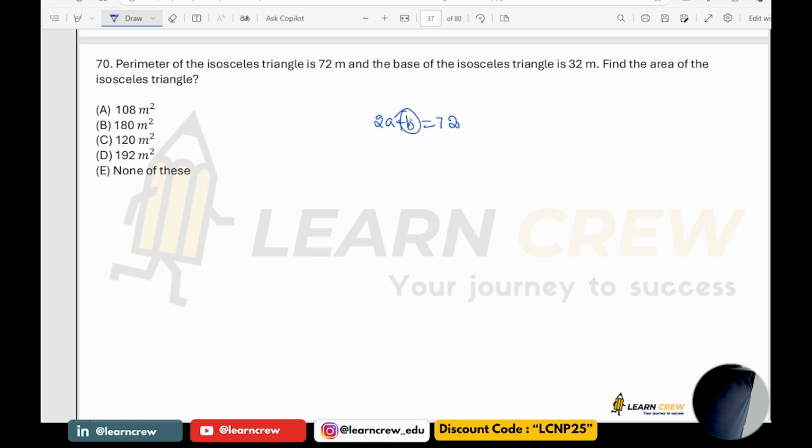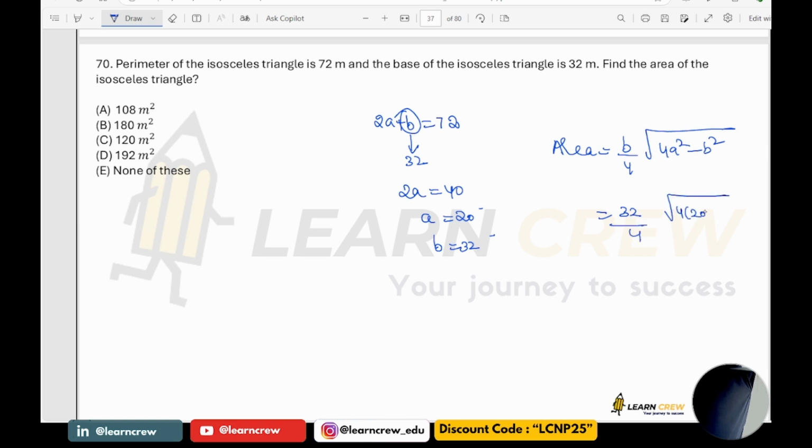So the base means the unequal side, which is given as 32. 2A plus 32 is 72. Thereby 2A is 40, thereby A is 20. If A is 20 and B is 32, then the area would be B by 4 under root of 4A square minus B square. So B is 32 by 4, under root 4 into 20 square minus 32 square.